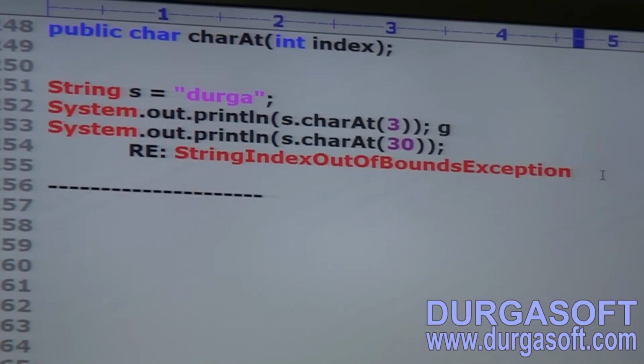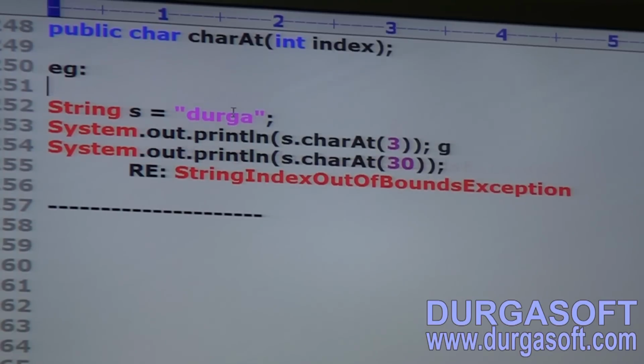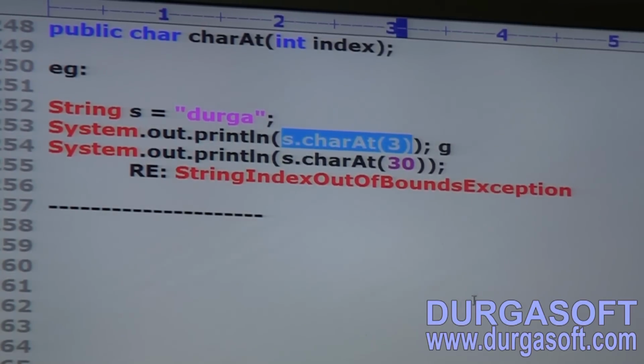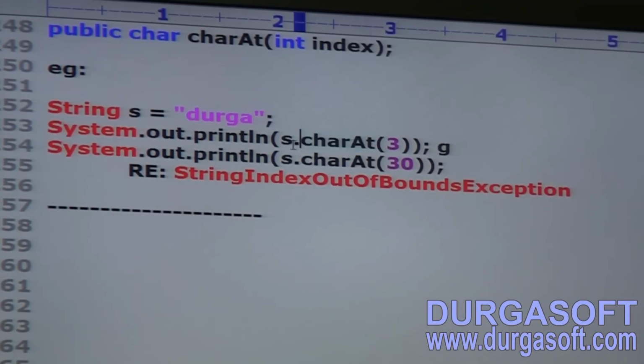Now, example. String s is equal to Durga. System.out.println of s.charAt of 3. Can you please spell out the character at the third index? What is the answer? G. Then System.out.println of s.charAt of 30.